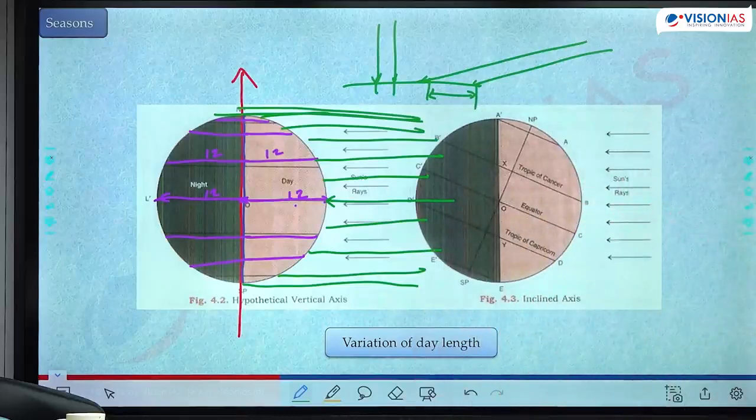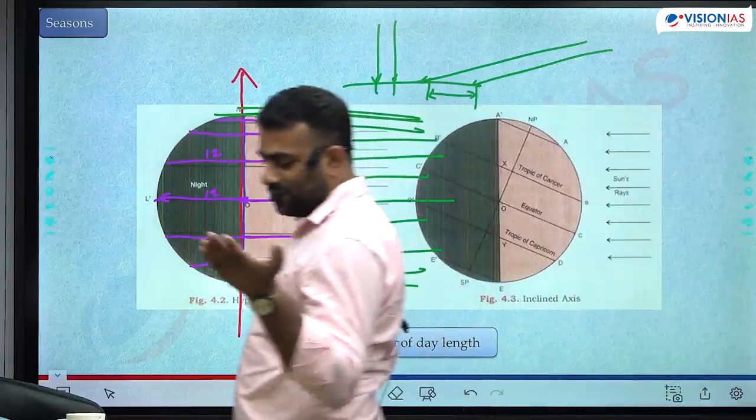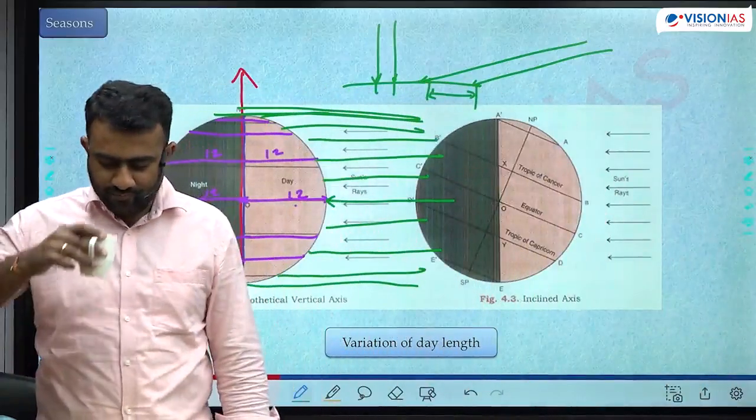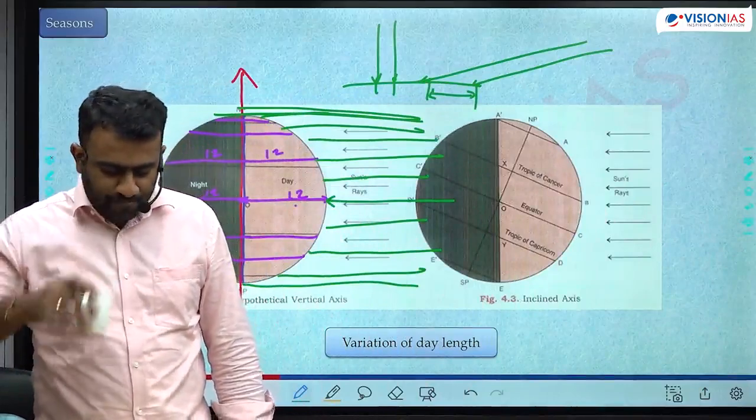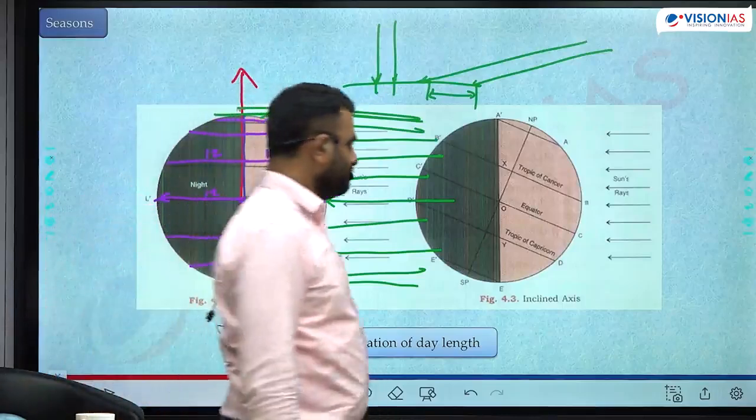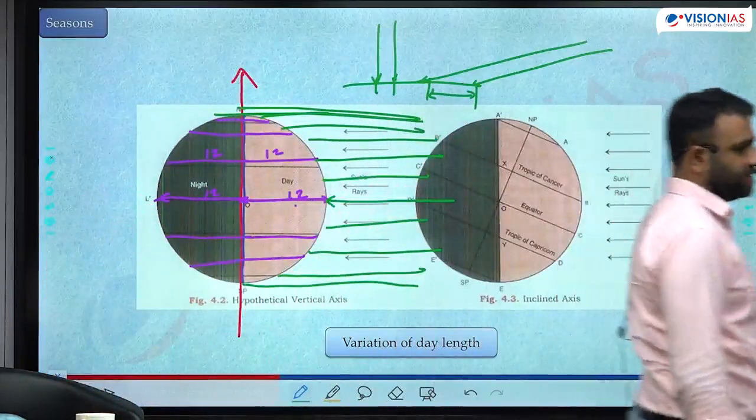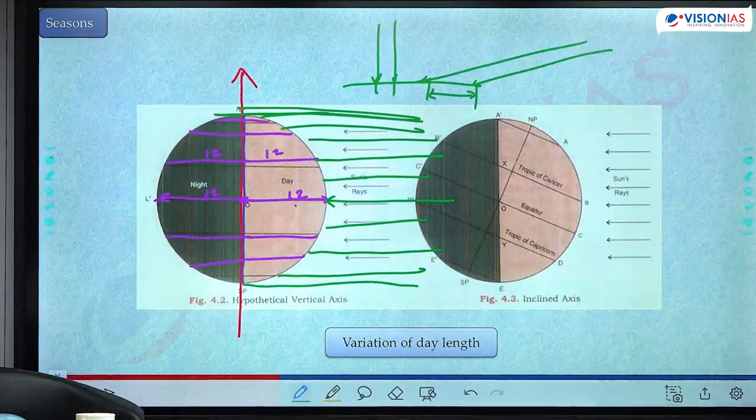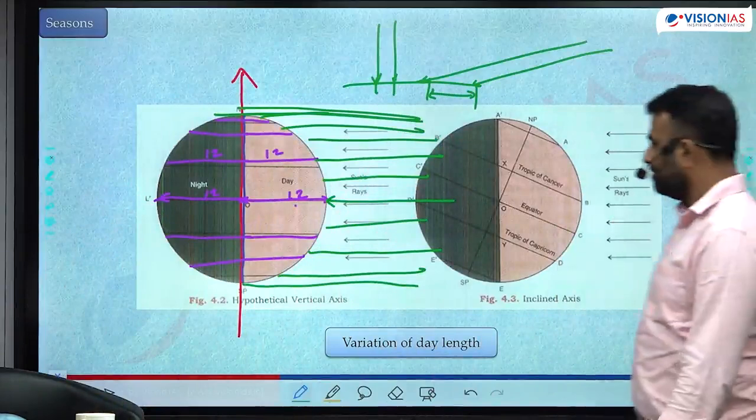In this scenario, the length of the day is 12 hours of day, 12 hours of night everywhere, and intensity of sunlight is highest at the equator and decreases uniformly towards both the North Pole as well as the South Pole. Let's bring tilt into this picture. इसको tilt करके देखें.